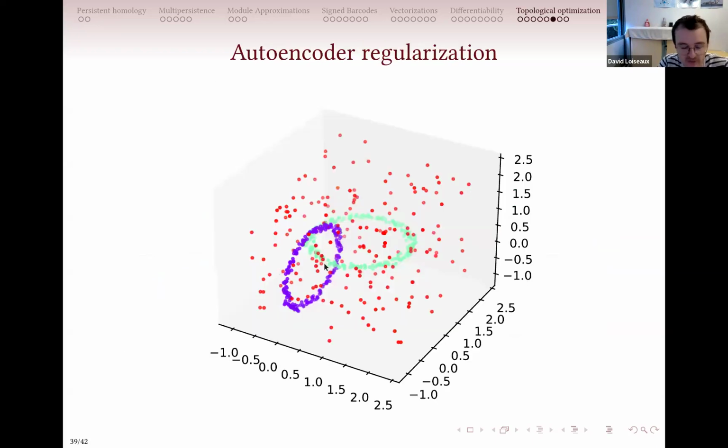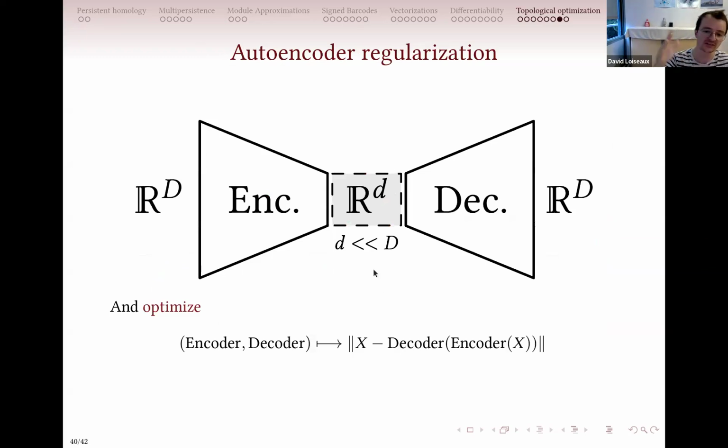I will skip this example, and if I have time, I can do this one, for example. Here it's an experiment from an autoencoder regularization. So you start from this point cloud, and the goal is to encode it in a lower dimensional space. The strategy of an autoencoder in machine learning is something like this: you start from a vector that is really high dimensional that you want to encode in a smaller dimensional space, here called the latent space.